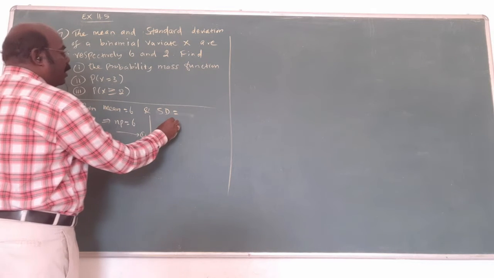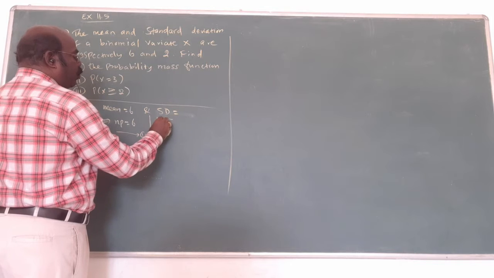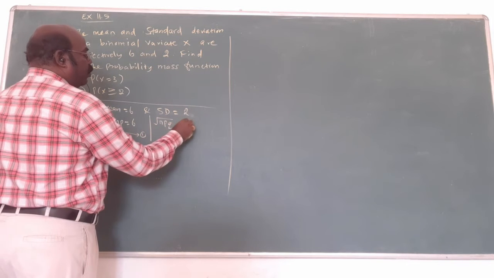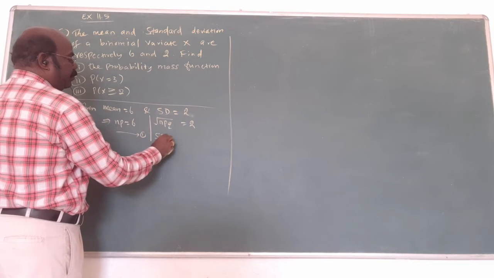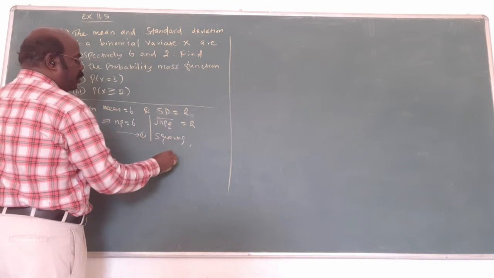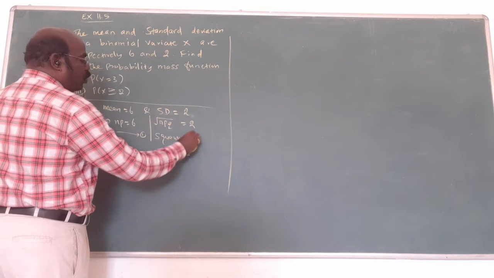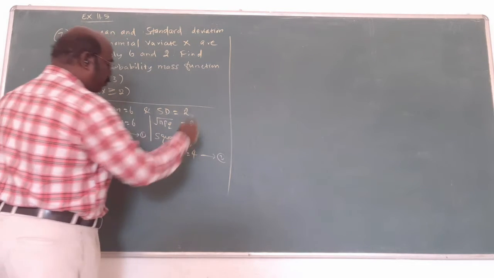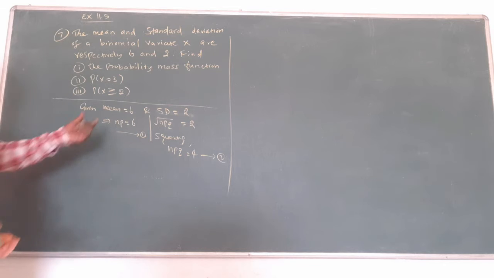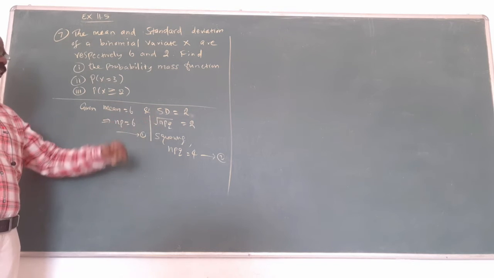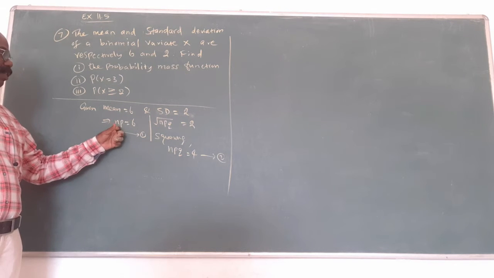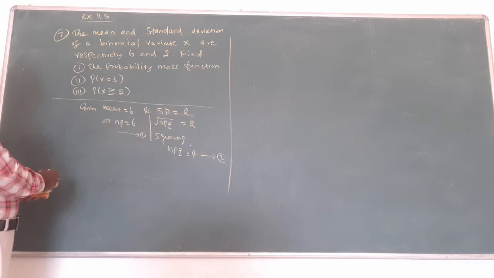Standard deviation is given, so what is the formula? Root of npq equals 2. Squaring both sides, npq is equal to 2 squared, which is 4. Mean is given, standard deviation is given. From this, np equal to 6, npq equal to 4.